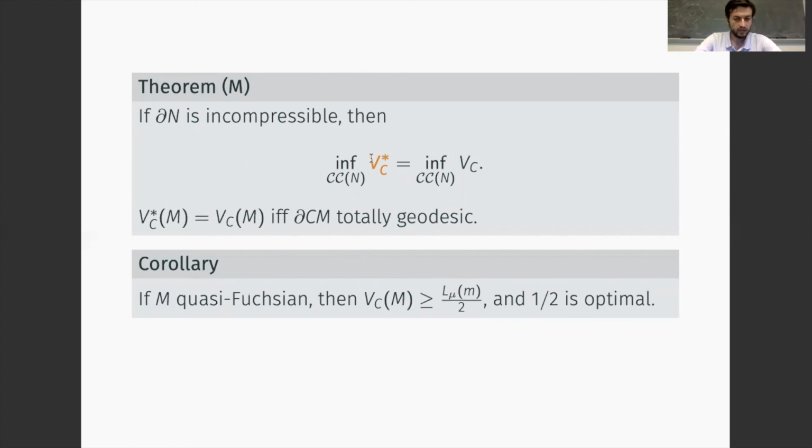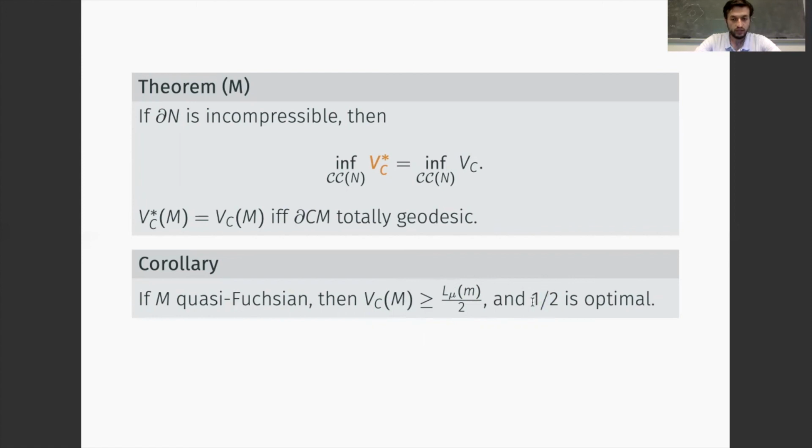And as a last remark, I wanted to mention that this statement in the quasi-Fuchsian case tells us that the dual volume of the convex core is always larger or equal than 0. So what we can say is that the inequality given by this statement, the fact that the volume of the convex core is larger or equal than 1/2 the length of the bending measure, is optimal with respect to the multiplicative constant appearing here in the statement.